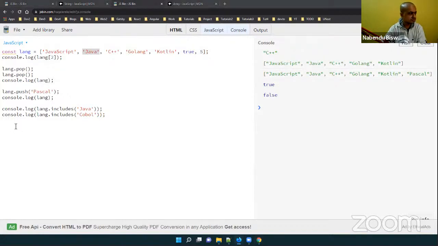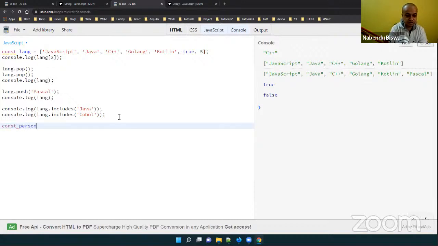Okay, so another thing which we are going to look into is objects. Objects are also very important in JavaScript, and they are there in any other language. This is not like the class object. This is like a const.